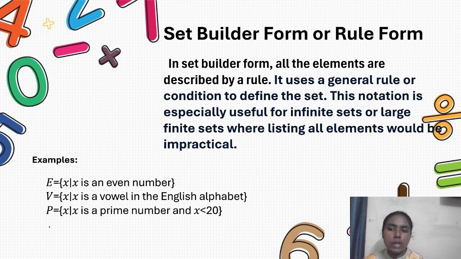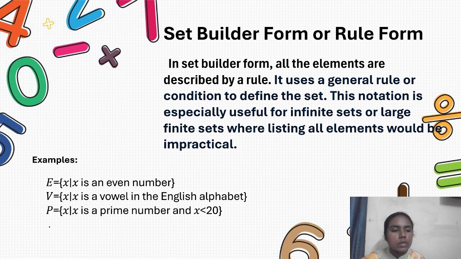Like we saw one example earlier, right? That is the set of all even numbers. Even here we can see that one of the examples is E is equal to x such that x is an even number. These even numbers, we can't really list out all because there are so many negative even numbers, positive even numbers, and it will be quite difficult to list all these. So when it comes to that, we can use set builder form to describe that. Set builder form uses an easy way to describe sets like that.